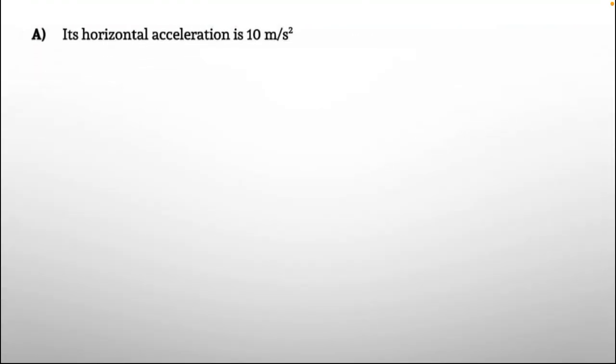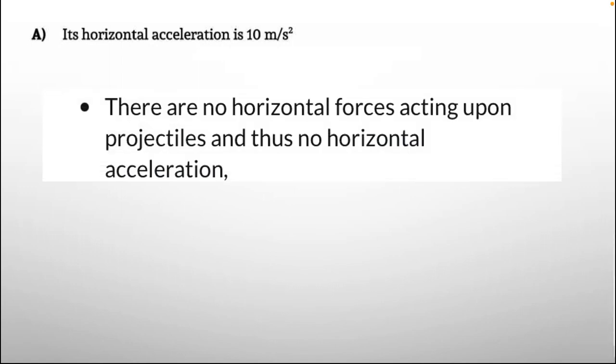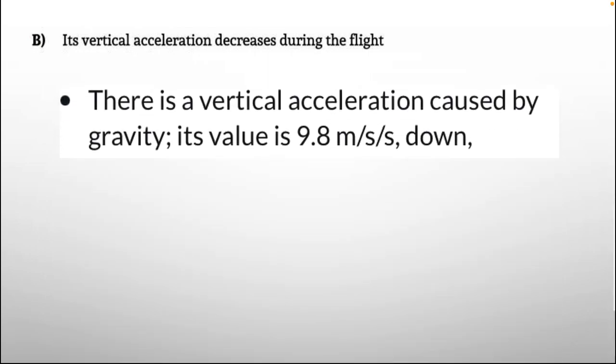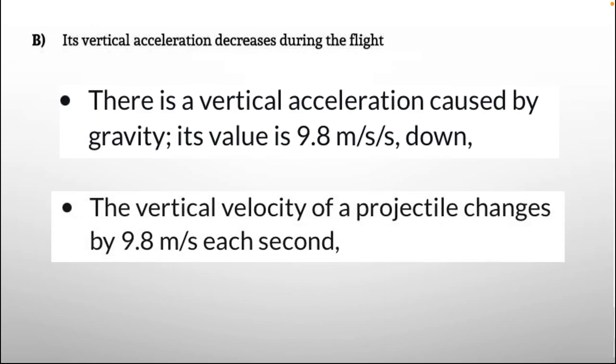So we are going to analyze every option one by one. Option number A, its horizontal acceleration is 10 meters per second squared. There are no horizontal forces acting upon projectiles and thus no horizontal acceleration. So this option is incorrect. B, its vertical acceleration decreases during the flight. There is a vertical acceleration caused by gravity. Its value is 9.8 meters per second squared. The vertical velocity of the projectile changes by 9.8 meters per second each second. So this option is also incorrect.